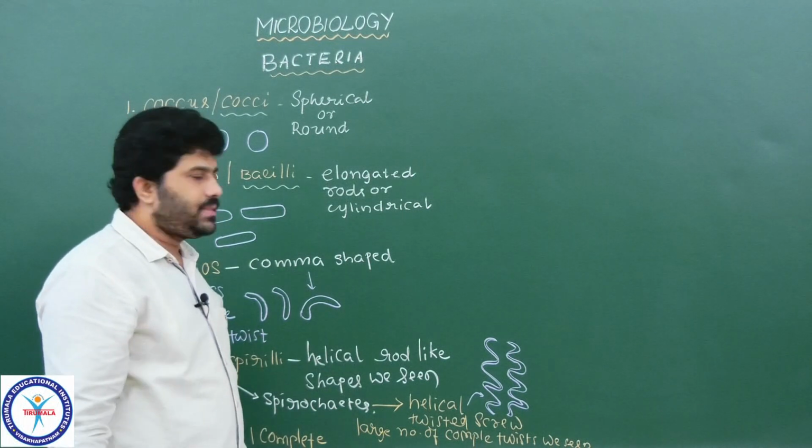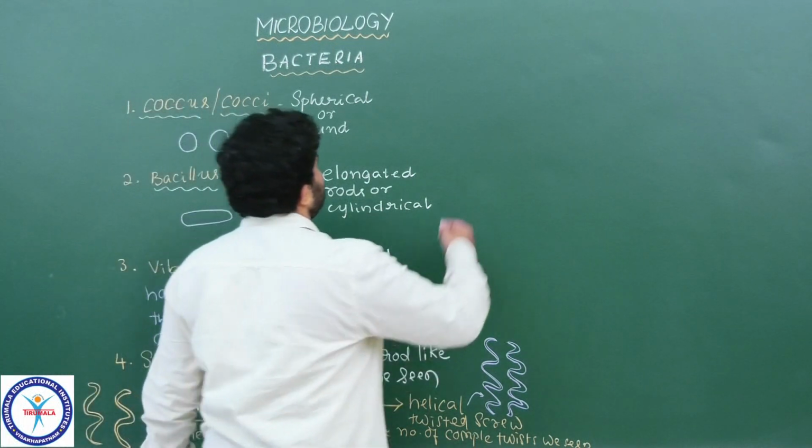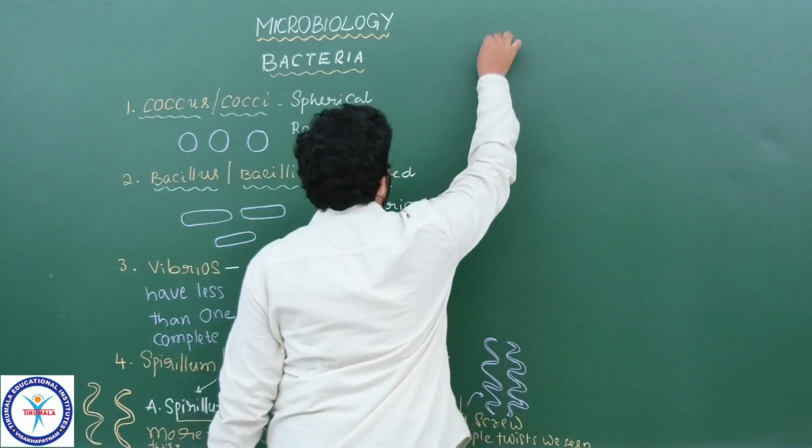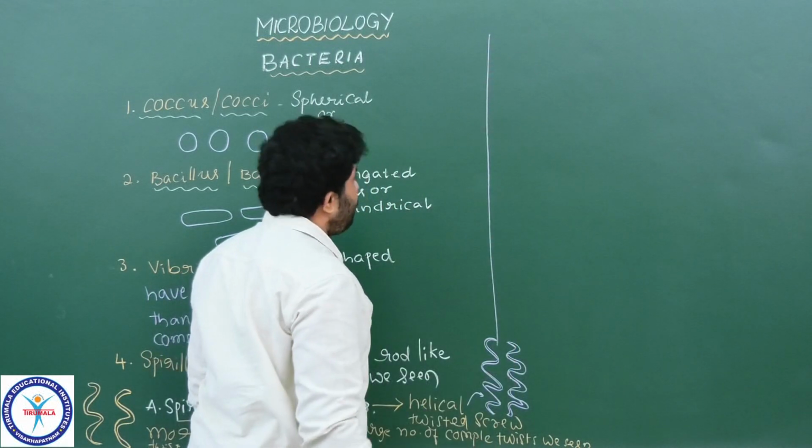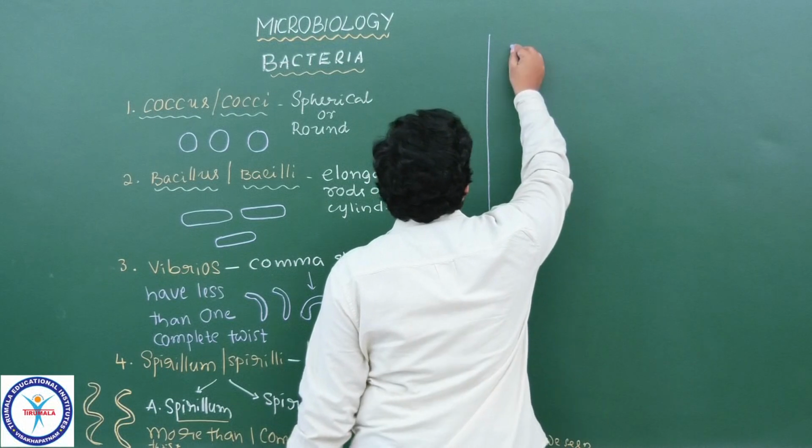Along with these different shapes of bacteria, we are also observing some other bacteria like Beggiatoa.